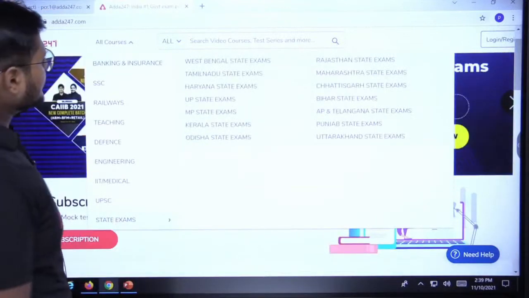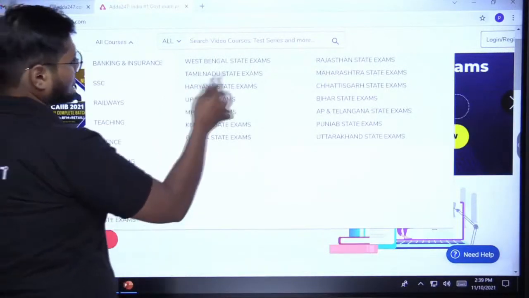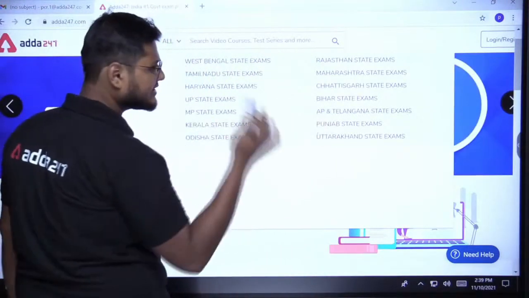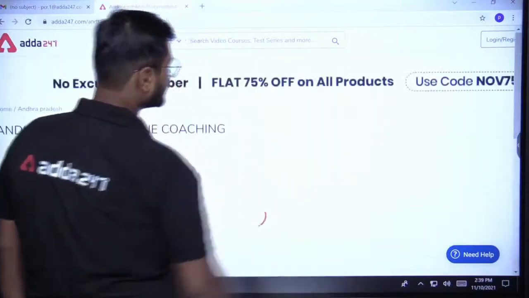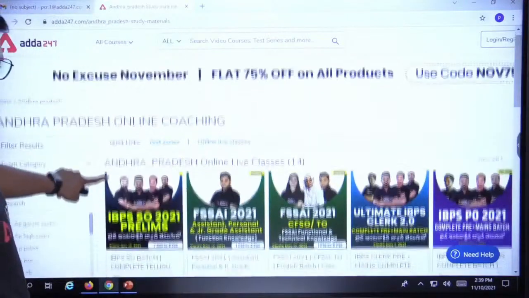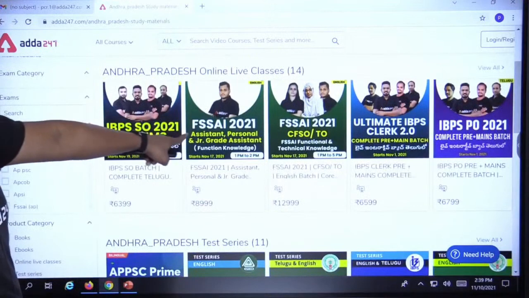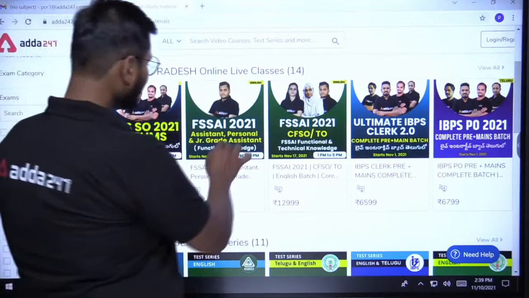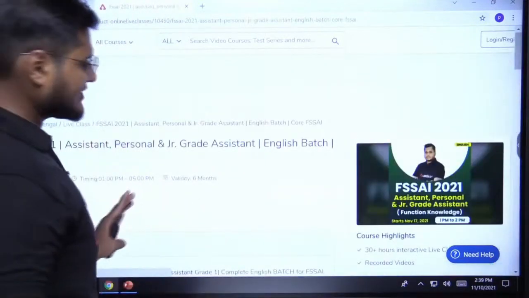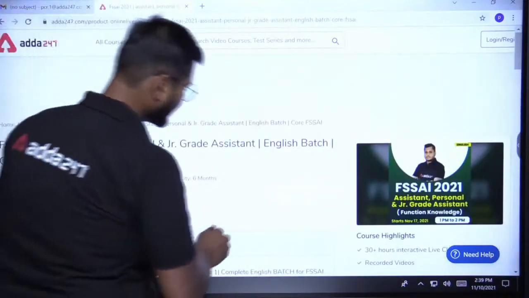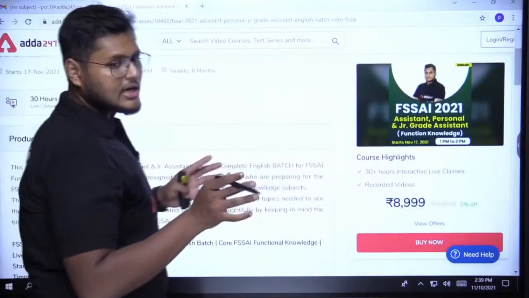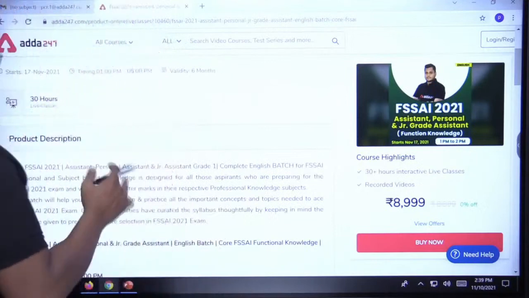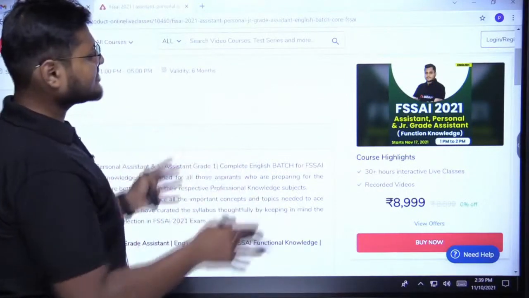I am selecting AP and Telangana state exams. You can select your respective state exams. Regarding FSSAI, we have FSSAI 2021 assistant, personal assistant and junior grade assistant. The subject available in this batch is only FSSAI, not the other subjects, because for the other subjects you have your concerned team who can teach you in your own language. But as far as FSSAI is concerned, we have this batch in English only.